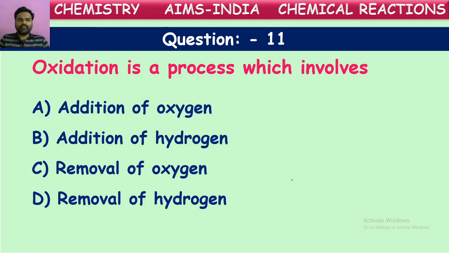In terms of oxygen, addition of oxygen is called oxidation. If we explain in terms of hydrogen, removal of hydrogen is called oxidation. So you may get more than one correct option in this question. Observe carefully and answer all those options that are correct.